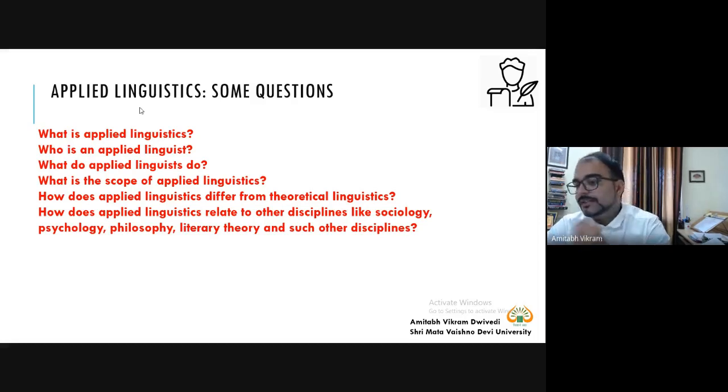We also know there is a variety like North Indian English. We also know that in a language we have two different dialects. Let's say we have a dialect like Kandi Dogri and a dialect like Pahadi Dogri. So all such things are applicable. So how does applied linguistics relate to other disciplines? We are looking at that.